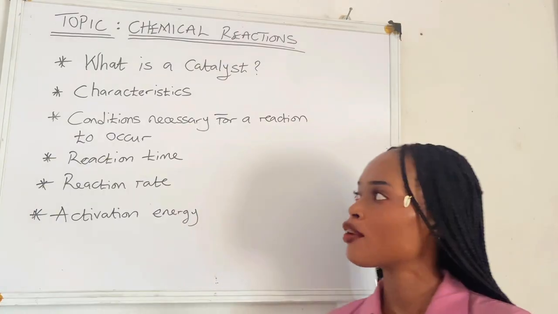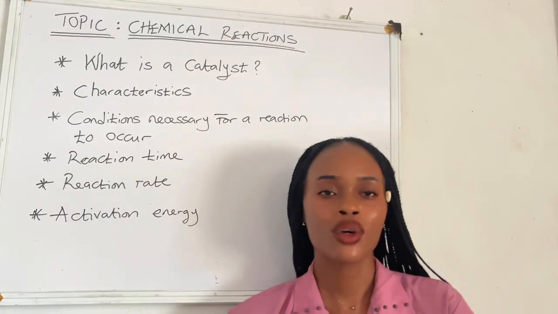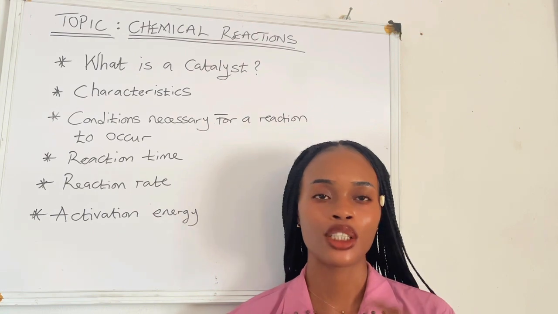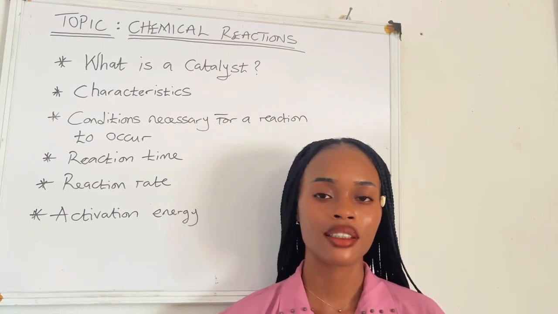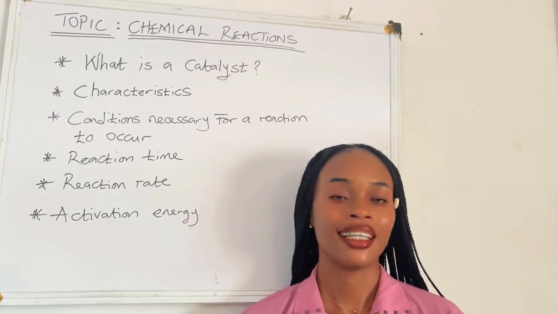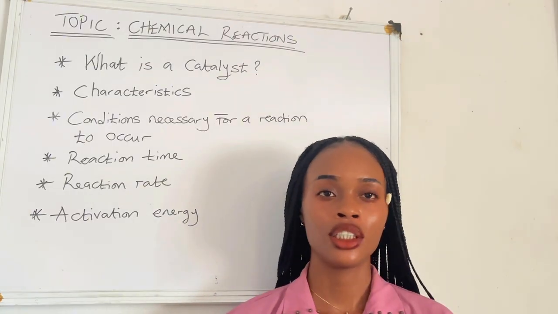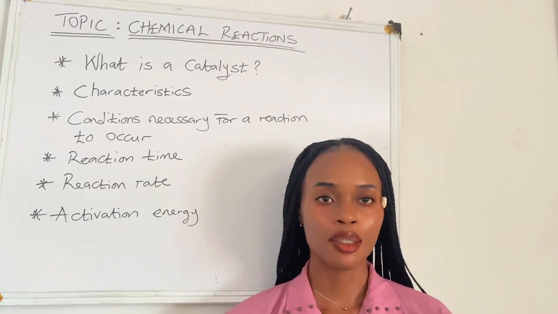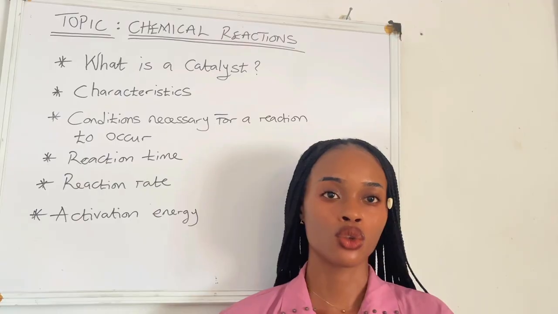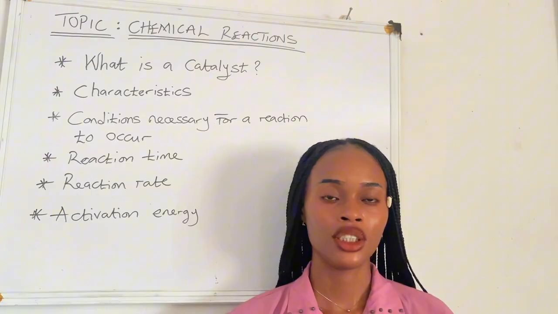I hope we understand. Next thing I'm going to be talking about are the conditions necessary for a chemical reaction to occur. What are the things that have to be in place for a chemical reaction to occur? The first condition is maximum kinetic energy. In physics, we learned that kinetic energy is energy in motion. We're going to go into that when we discuss collision theory. But just take note that for a reaction to occur, maximum kinetic energy is required.